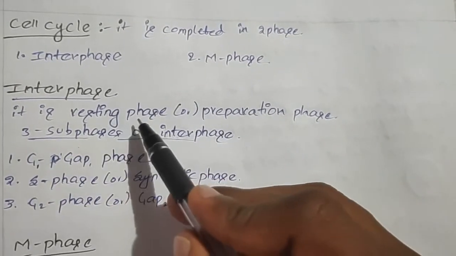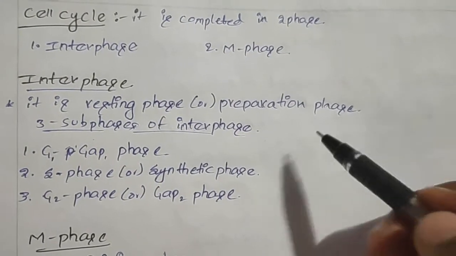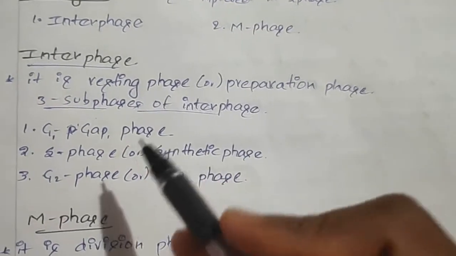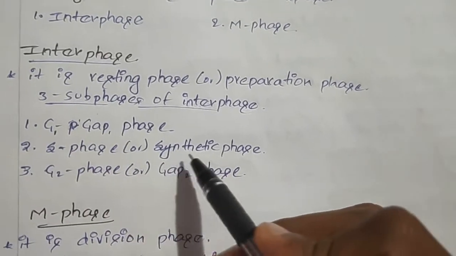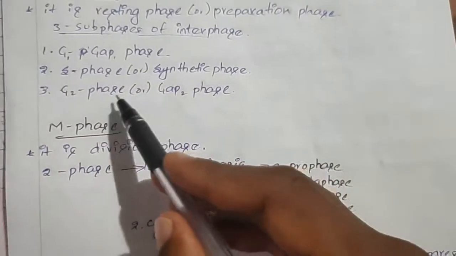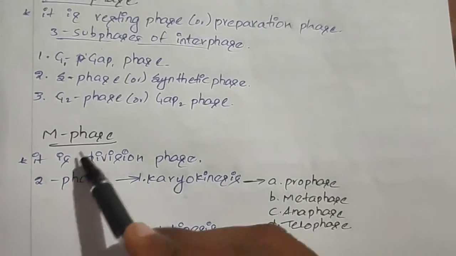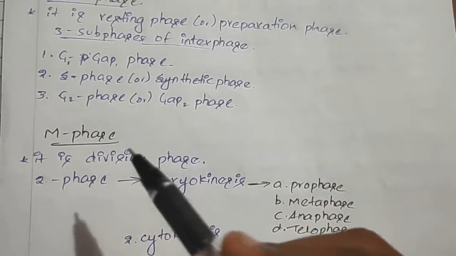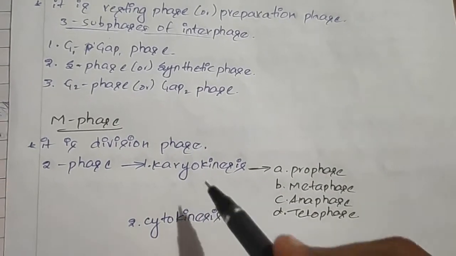So this is also known as the resting phase or preparation phase because it prepares for the next phase, that is, the mitotic phase. Interphase is divided into three subphases: G1 phase or gap 1 phase, S phase or synthetic phase, and G2 phase or gap 2 phase. After G2 phase, it leads to the M phase or mitotic phase. In this mitotic phase, the cell division takes place. The M phase is again divided into two phases: karyokinesis and cytokinesis.